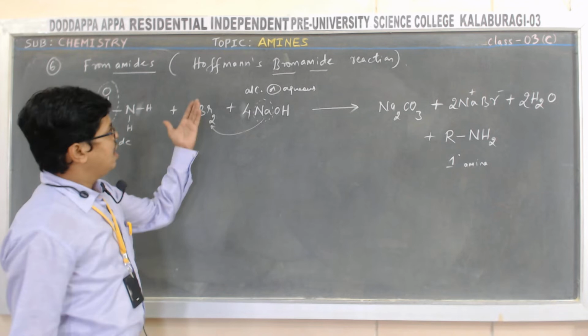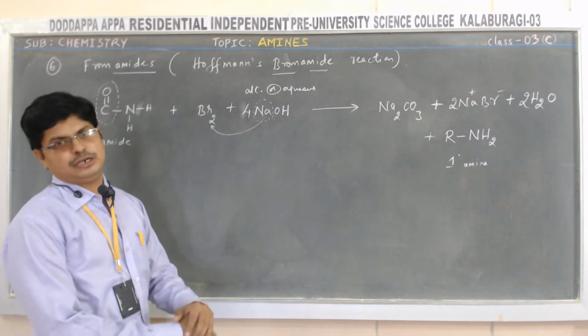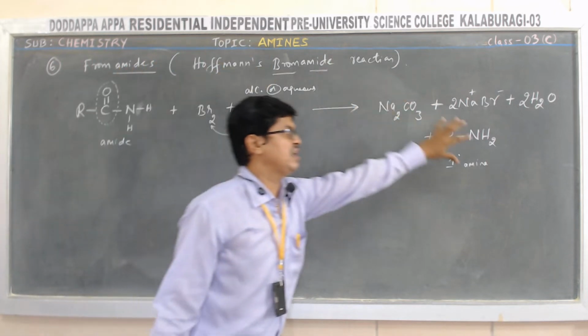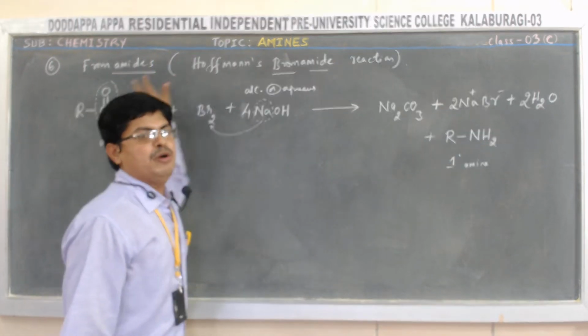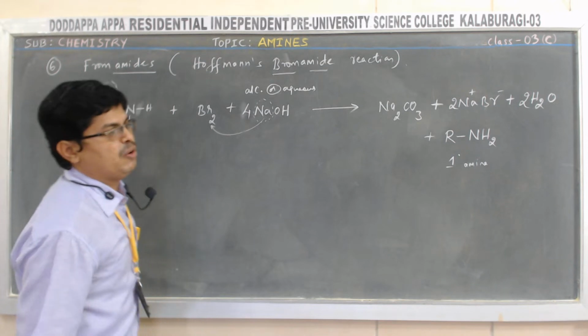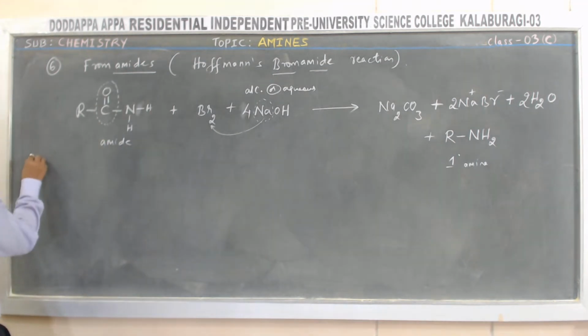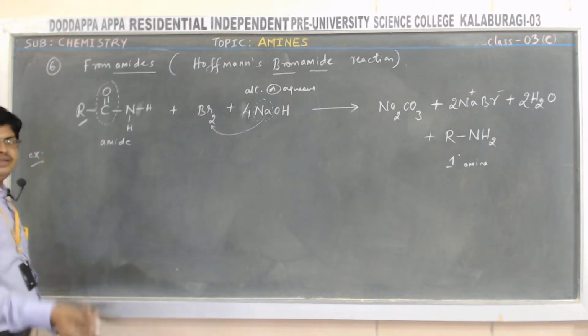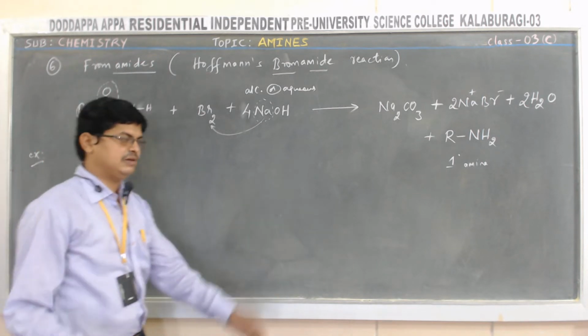So this is Hoffmann's bromamide degradation reaction. Okay, that is the conversion of what? An amide into a primary amine. So now let me go with an example. Example: replace R, you can take the R group as ethyl or methyl.